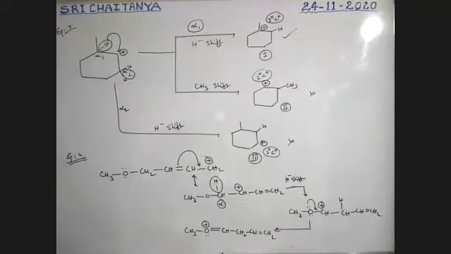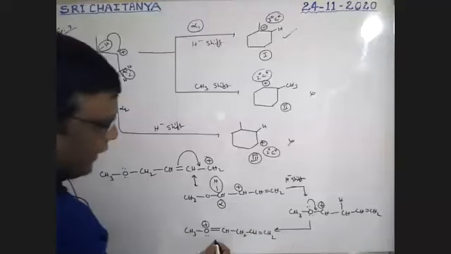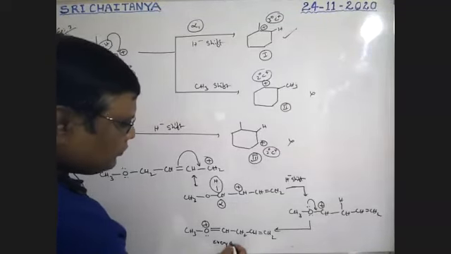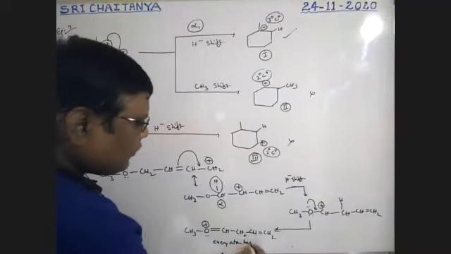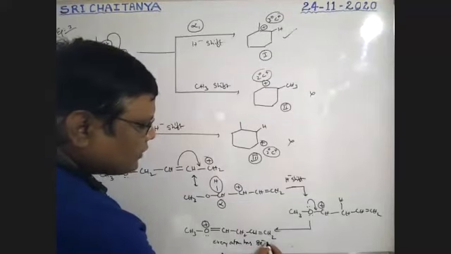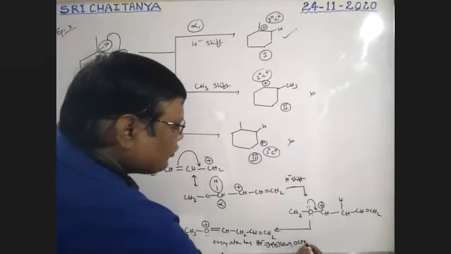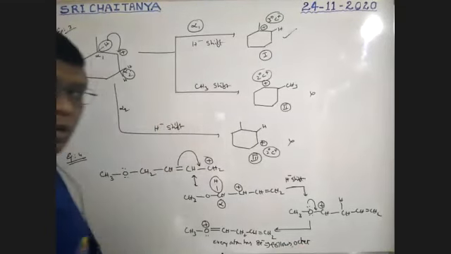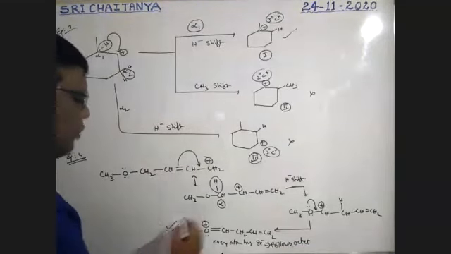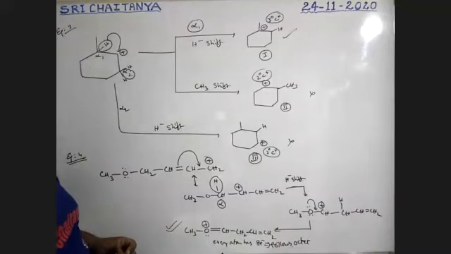Now, boys, please identify here every carbon, every atom has 8 electrons. That means it follows octet. That's why it is more stable than the remaining 3 cases. Therefore, the final product is this one.